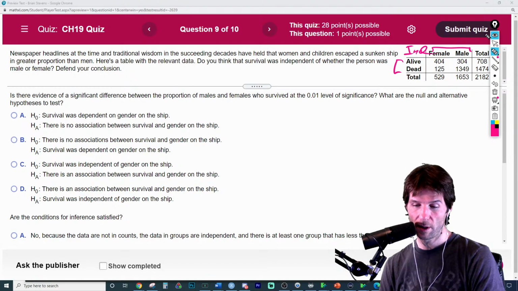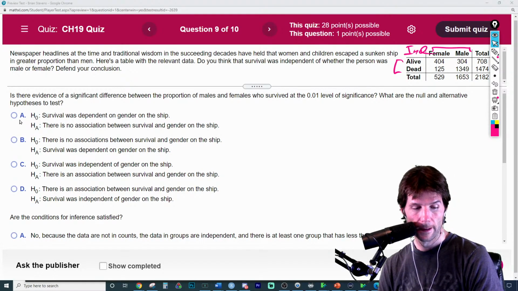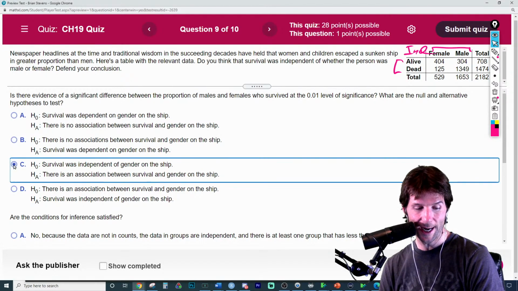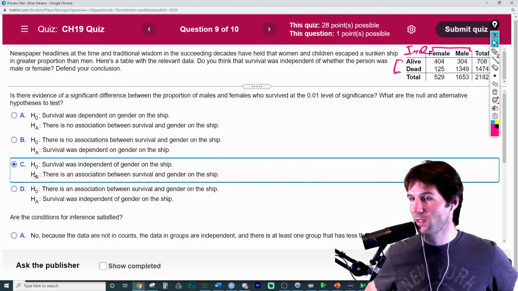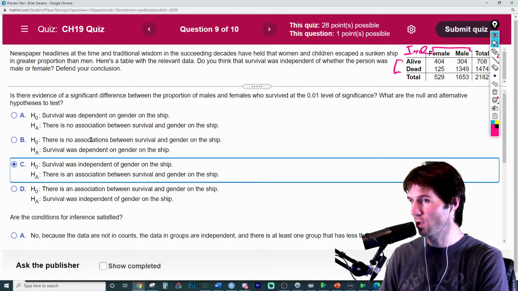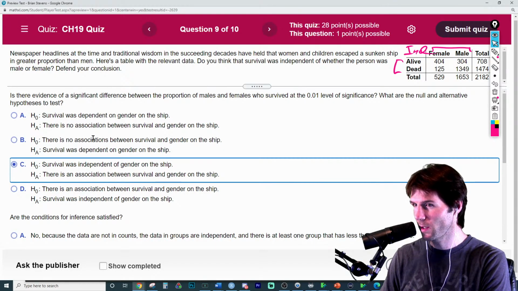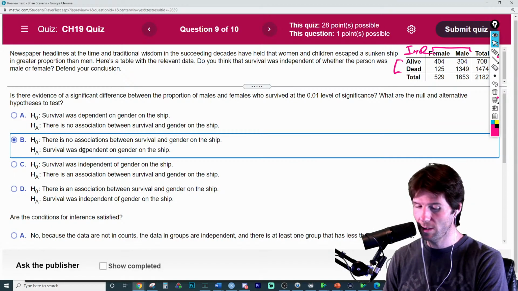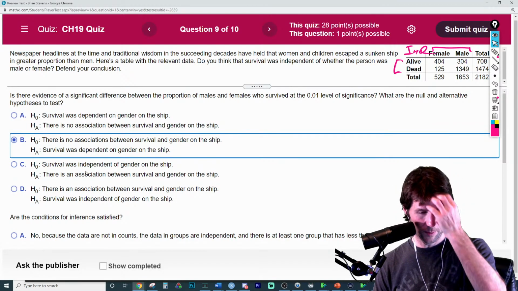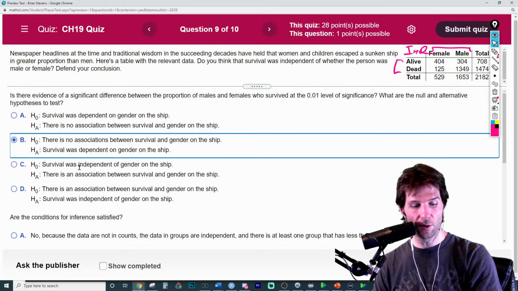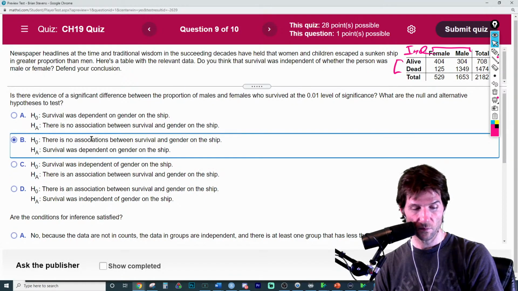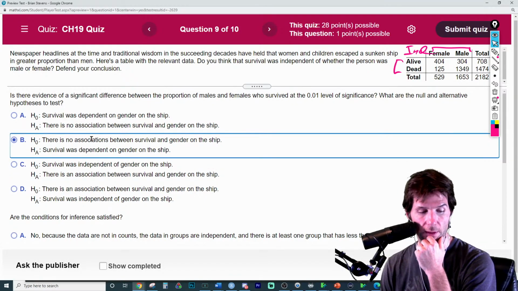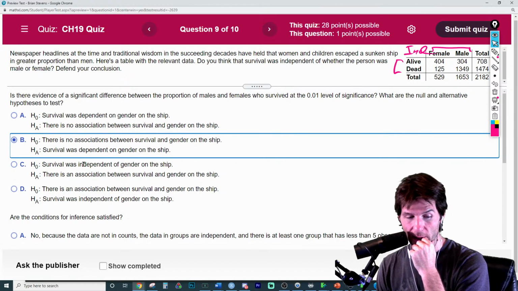So that should be the null, and we are seeing that over here. They are independent, which actually, you know what? I think that narrows it down. You've got to watch out, because independent would mean the same as no association. So this is a possible, let's be careful. Now to say they're dependent, let's see here. I'm a little bit worried. Survival was independent of somebody's gender on the ship. Oh, there is an association. Good right here. And there is no association. Oh, you see, I don't like the way they word this.